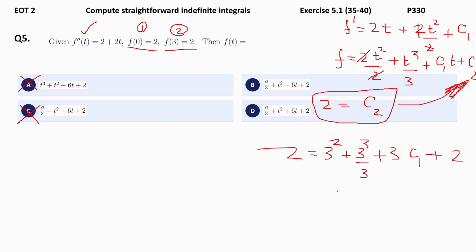So when you substitute everything in the calculator, you get your C1 as negative 6. That leads to your option B as the right answer.